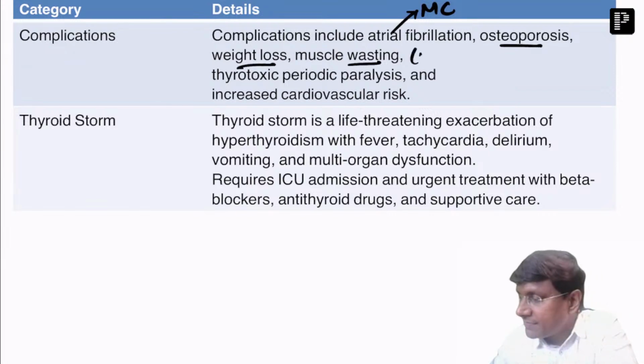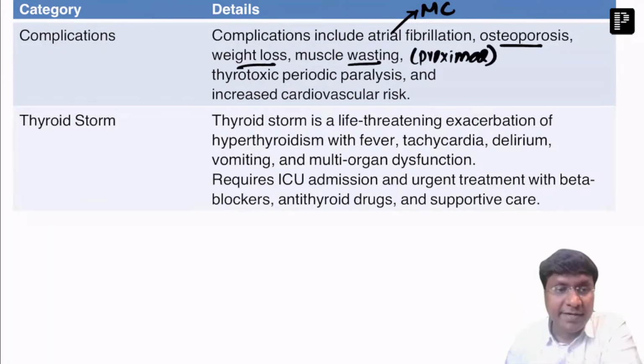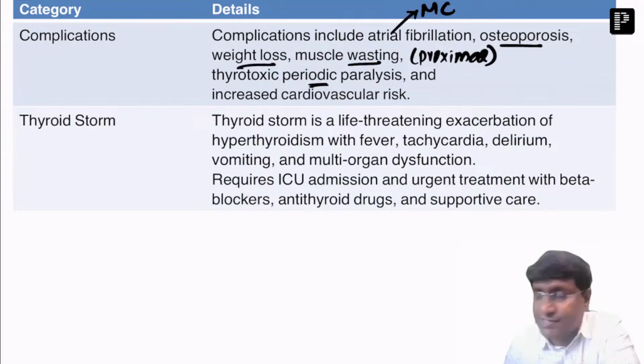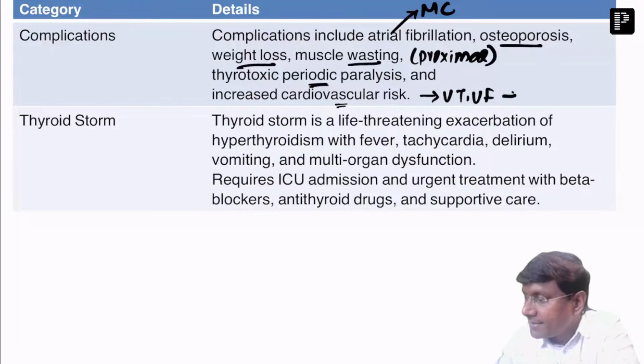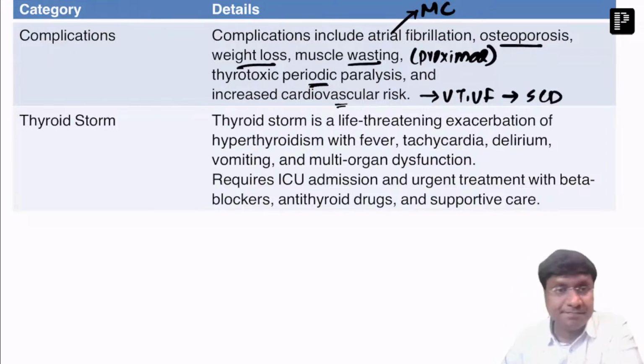And which muscles are wasted? It is the proximal muscle wasting. Right, proximal muscle wasting. Another important complication will be thyrotoxic periodic paralysis. There is increased cardiovascular risk, so that can be VT, VF, and there can even be sudden cardiac death as well.